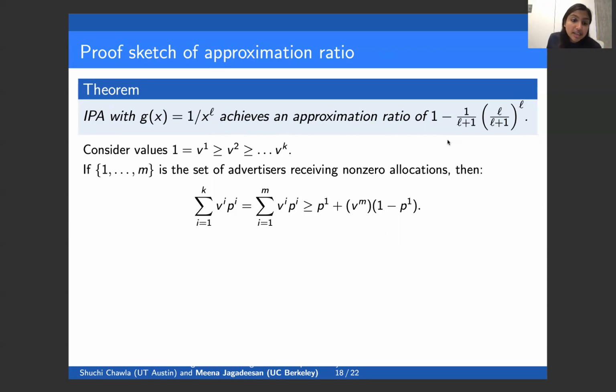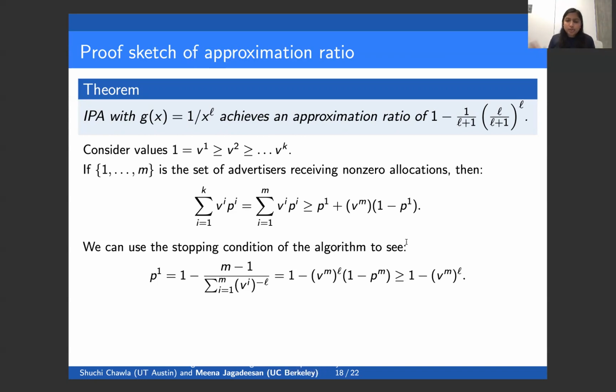So just to repeat this, suppose that the algorithm places non-zero allocations on the set of advertisers 1 to M. And it's not difficult to see, based on the properties of the algorithm, that the set of advertisers receiving non-zero allocations is of this form. So the idea here is that we can truncate at M, since advertisers below M don't contribute to the social welfare, and then we can get this kind of lower bound on the social welfare.